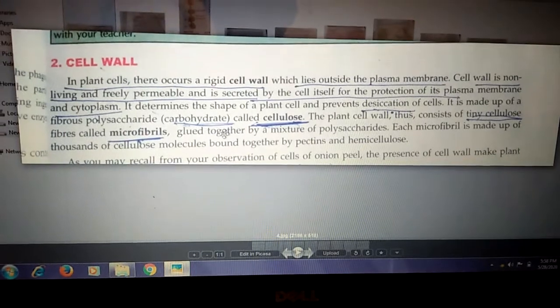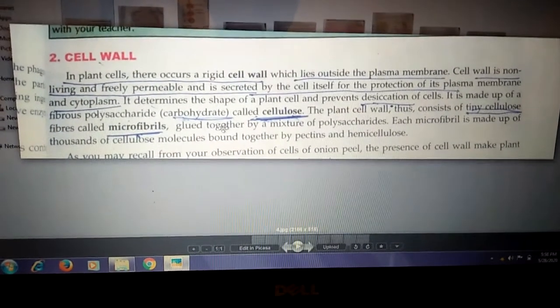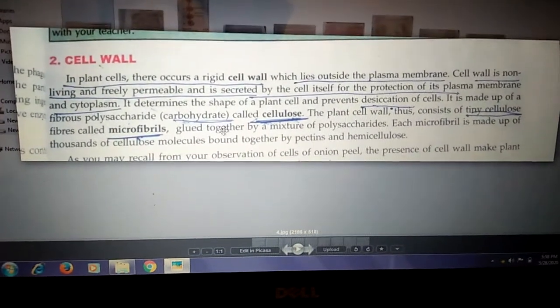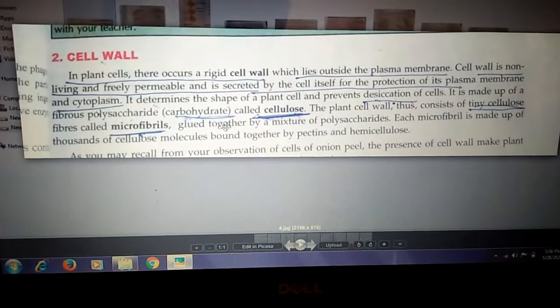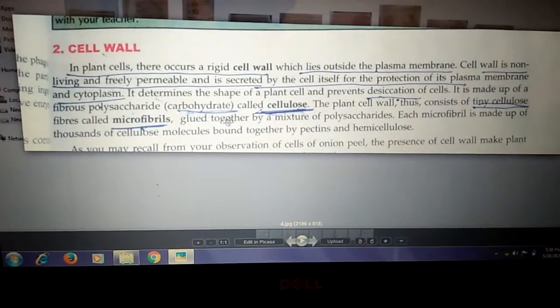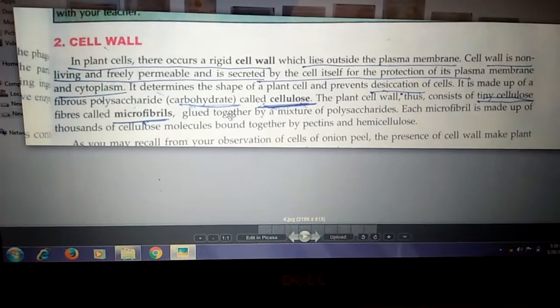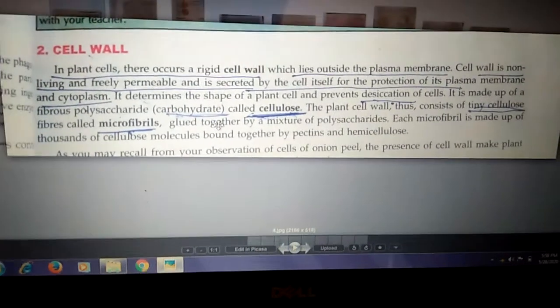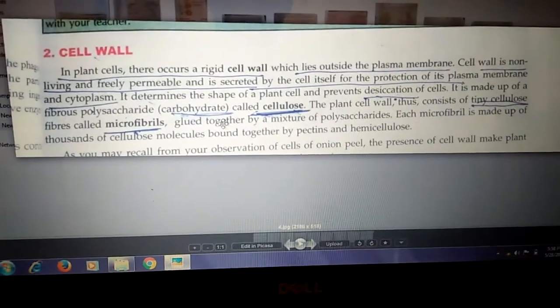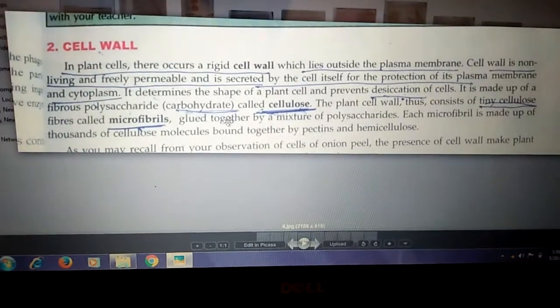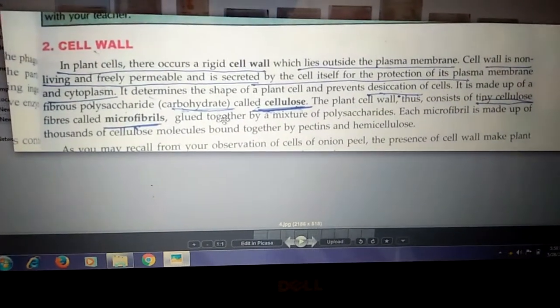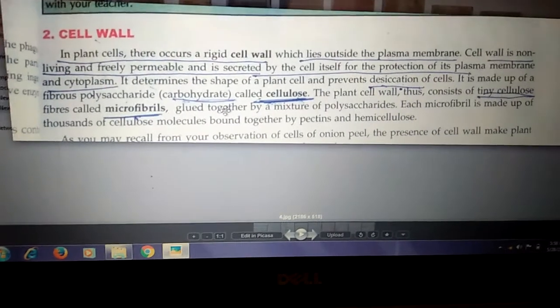The cell wall is present outside the plasma membrane. So in a plant cell, the outer membrane is the cell wall and the second membrane is the plasma membrane. The cell wall is non-living and freely permeable. Freely permeable means it allows all substances to enter and exit.